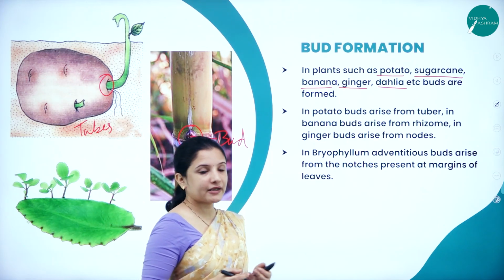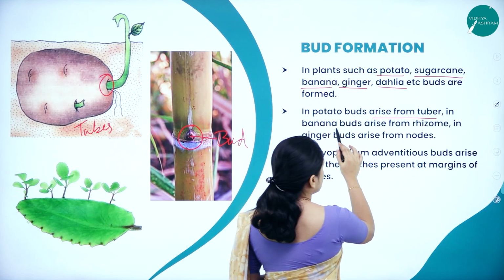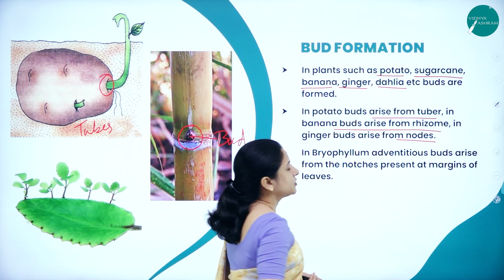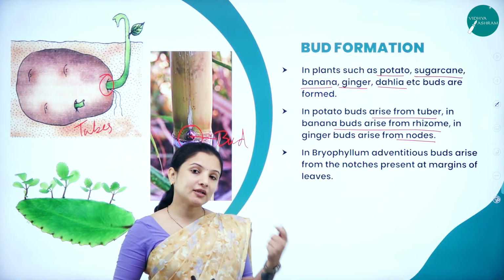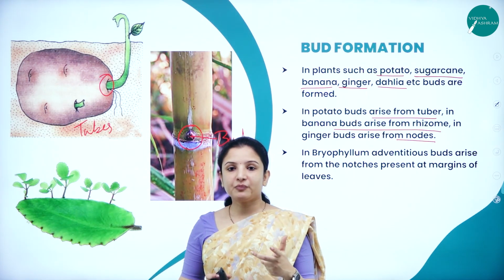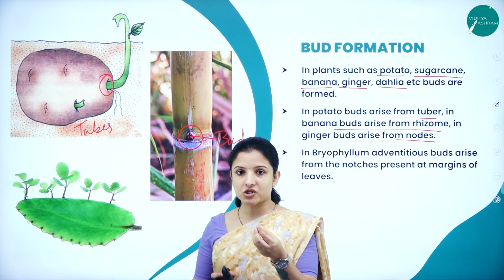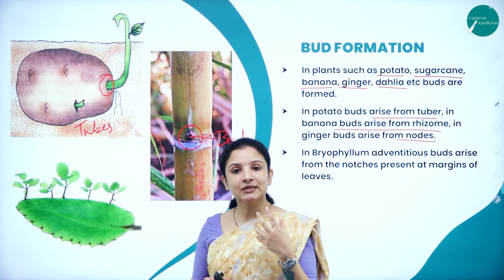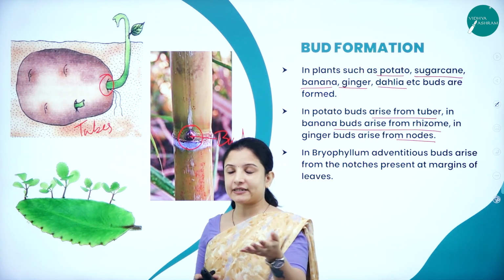So in potato, buds usually arise from the tuber. In banana, buds arise from the rhizome. And in ginger, buds arise from the nodes. So this is how budding occurs. But what is a vegetative propagule? Now you should not get confused between the method of reproduction and the vegetative propagule. Here the method of reproduction is bud formation, but what is a vegetative propagule? In the case of potato, the vegetative propagule is the tuber. In that tuber, buds are formed. Those buds will develop into new plantlets.